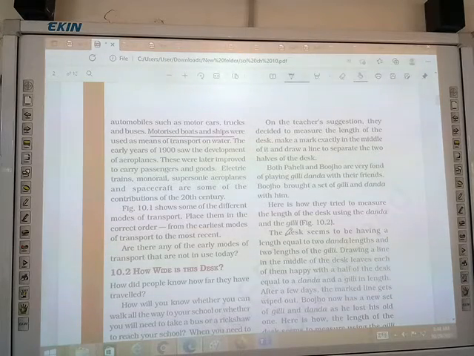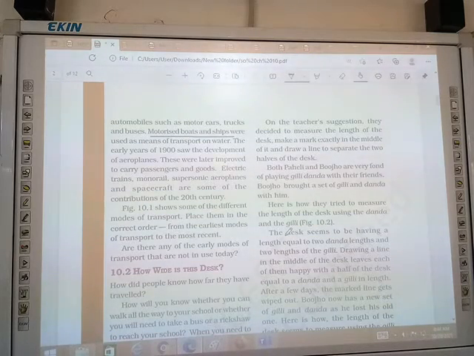On the teacher's suggestion they decided to measure the length of the desk, make a mark exactly in the middle of it and draw a line to separate the two halves of the desk. Both Paheli and Bujo are very fond of playing gilli danda with their friends.